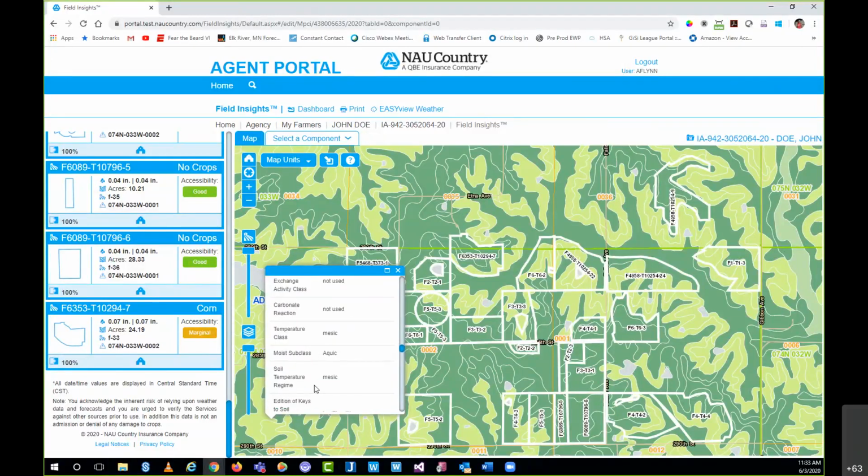Soil temperatures, slope gradients, you name it, it's going to probably be in your elevations. The annual air temperature, the low value, it's going to go into the highs. It's just remarkable some of the information you can find in this little menu that pops up when you have the map units layer selected.